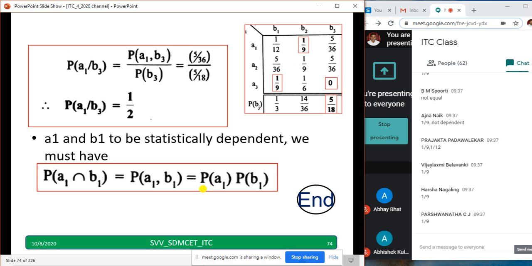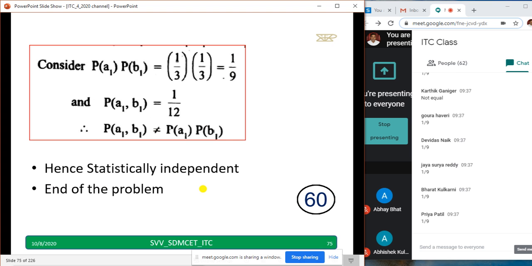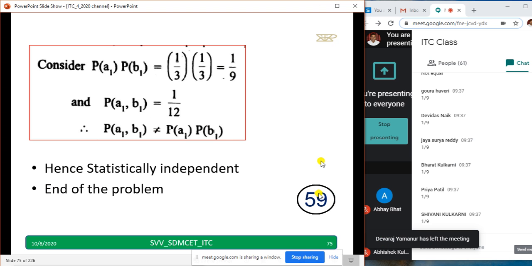Okay, good. Vijay Lakshmi, Harsha, Shruti, Amrita, Karthik, Nutan, Gaura, Devidas Naik, all are getting 1 by 9, and it's not equal to 1 by 12. Hence, I can say statistically independent. Priya, Bharat, Jaisurya, Shivani, all are getting 1 by 9, and it is not equal to 1 by 12. Hence, statistically independent.